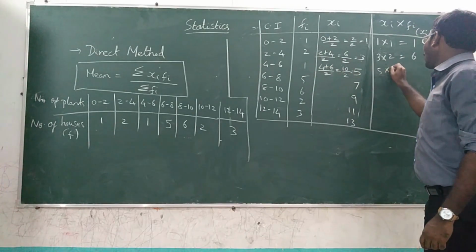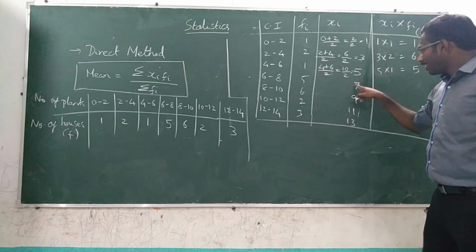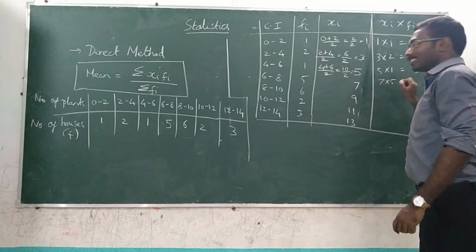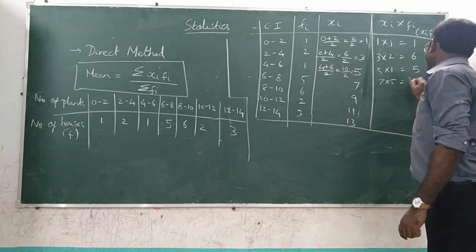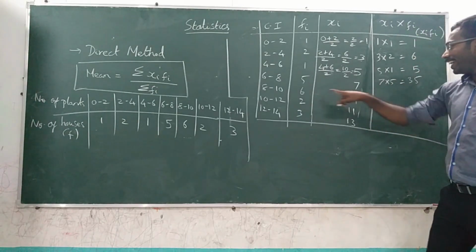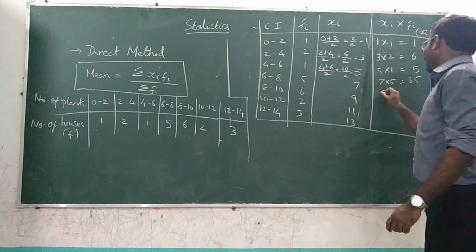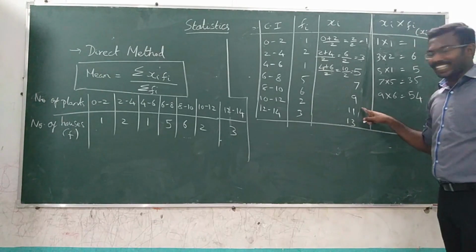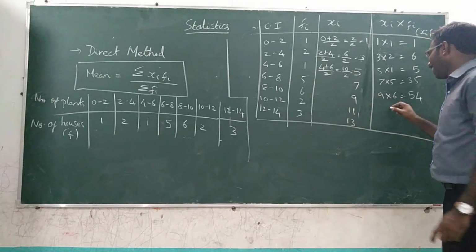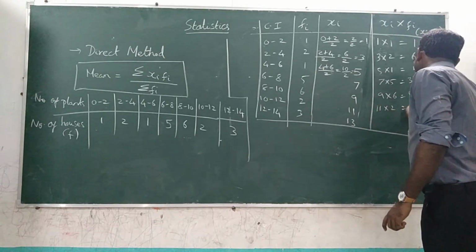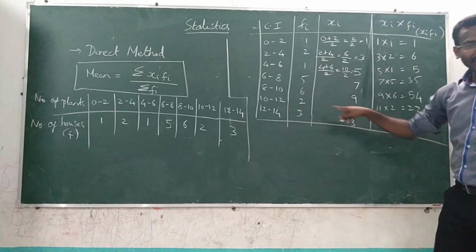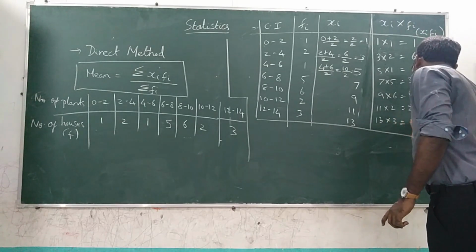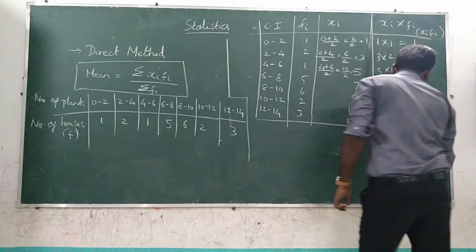So 5 into 1, that is 5. Then 7 into 5, 7 5s are 35. Then 9 into 6, 9 6s are 54. Then 11 into 2, 22. Then 13 into 3, 13 into 3 is 39.